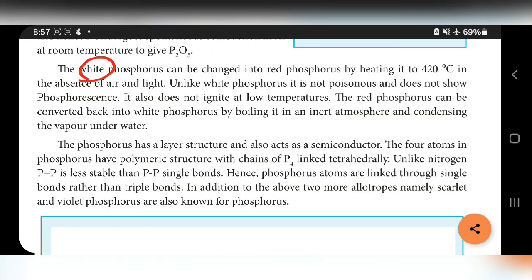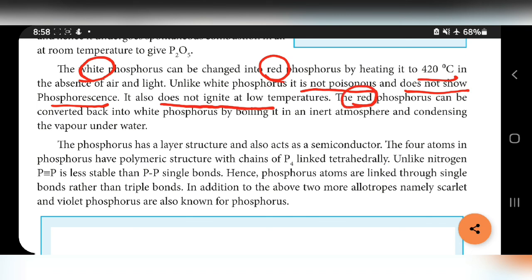We can convert white phosphorus into red phosphorus by heating at 420 degrees Celsius. Unlike white, red phosphorus is not poisonous. It does not show phosphorescence and its ignition temperature is not very low.